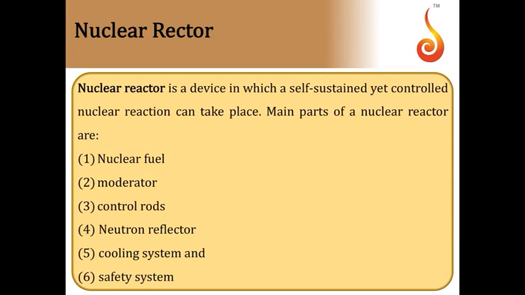Then coming to the nuclear reactor. A nuclear reactor is an arrangement where a controlled self-sustained chain reaction can take place. The main parts of a nuclear reactor are nuclear fuel, moderator, control rods, neutron reflector, cooling system, and safety system.